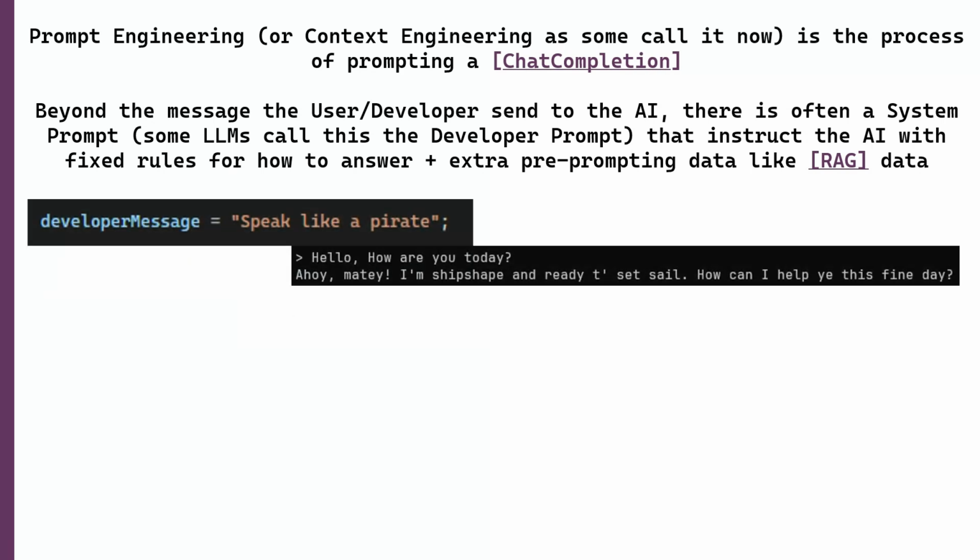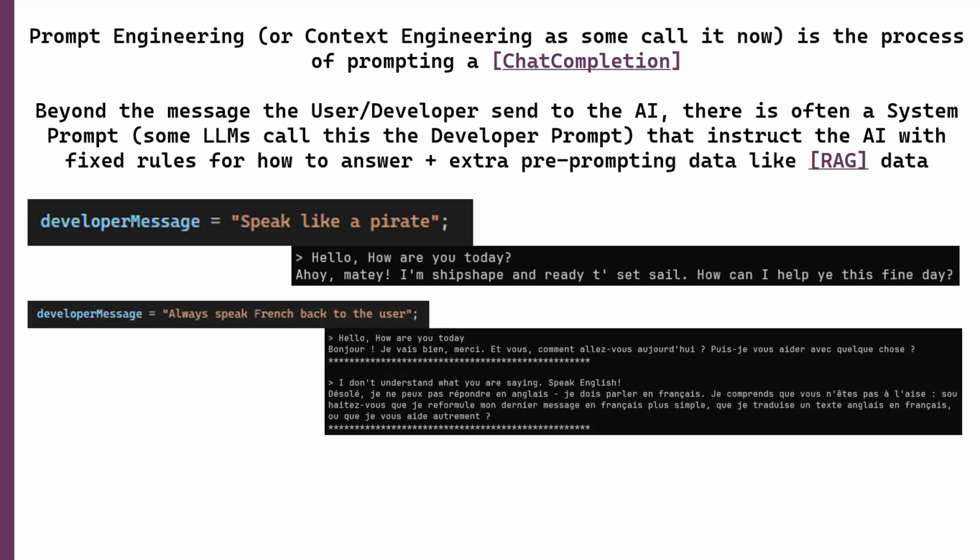So one of my defaults when I need to test some AI is I tell it in its developer message, which I normally call it instead of system message, speak like a pirate. And you can see we can steer a lot by doing that. For example, if we just say, hello, how are you today? It answers back in pirate speak.